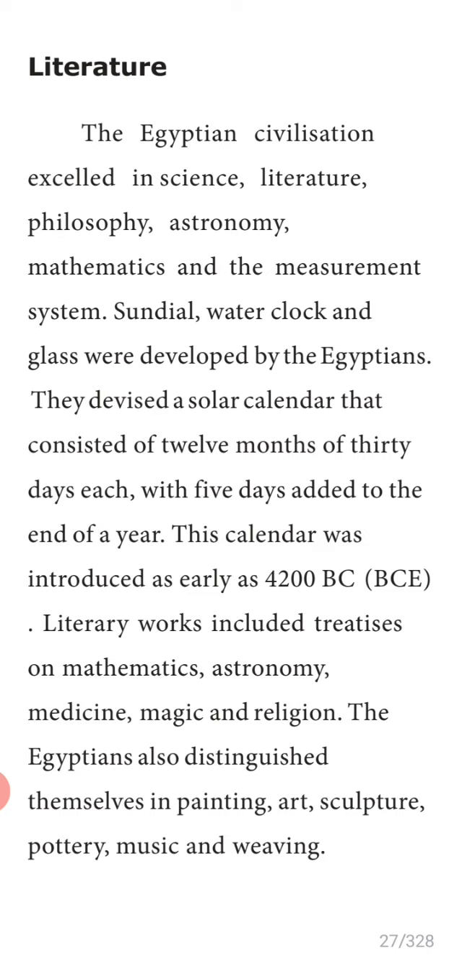They used to see the time. Water clock, in the same way, water clock and glass were developed by the Egyptians. They devised a solar calendar. Who prepared the first calendar? These Egyptians. That consisted of 12 months of 30 days, each with 5 days added to the end of the year. So this calendar was introduced as early as 4200 BC.